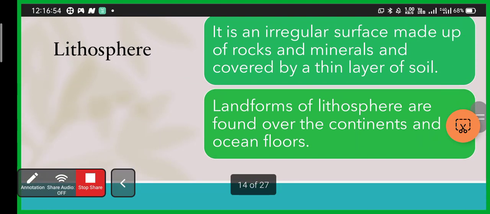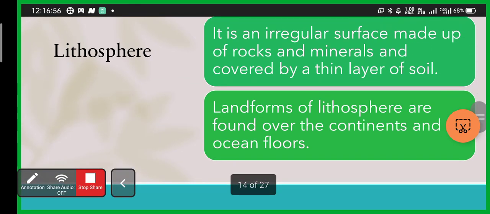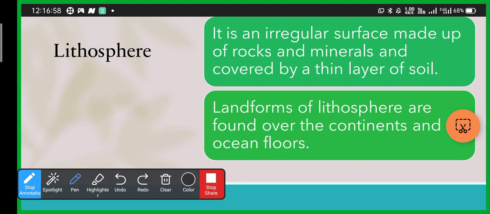This lithosphere is an irregular surface made of rocks and minerals, covered by a thin layer of soil, as you know. Now, landforms of the lithosphere are found over the continents and also on ocean floors, because ocean floors are actually part of the lithosphere, because they are land.